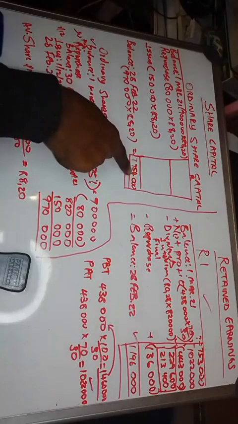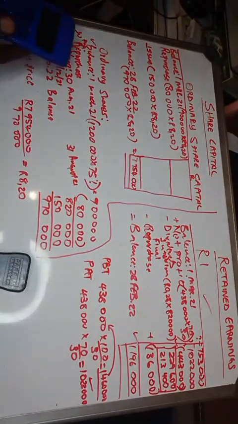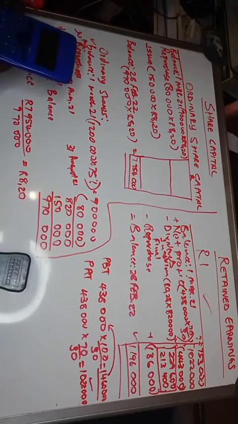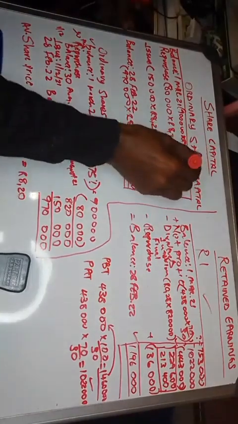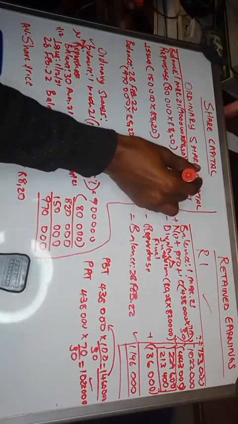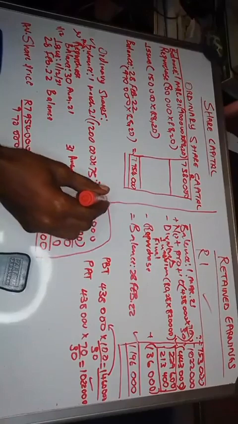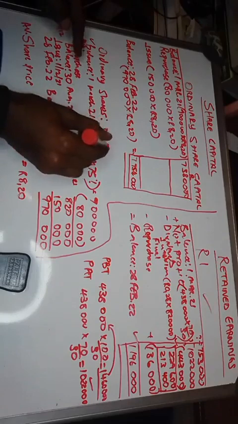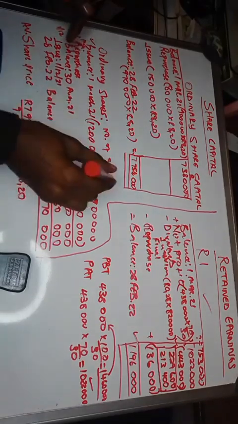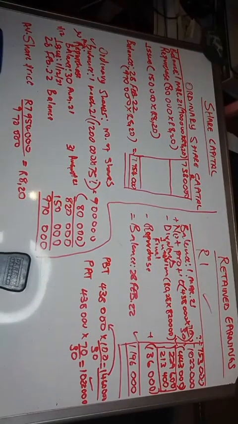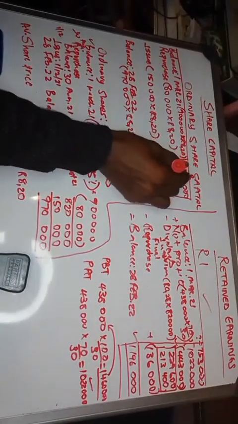Now, when we add all of them, they must give us this amount. So we'll take 900,000, which was our opening, times 820. It gives us 7,380,000. Remember, these are the amounts, and this is the number of shares, ordinary shares. Now, on the repurchase, we'll say 80,000 times 820, then we get 656,000.